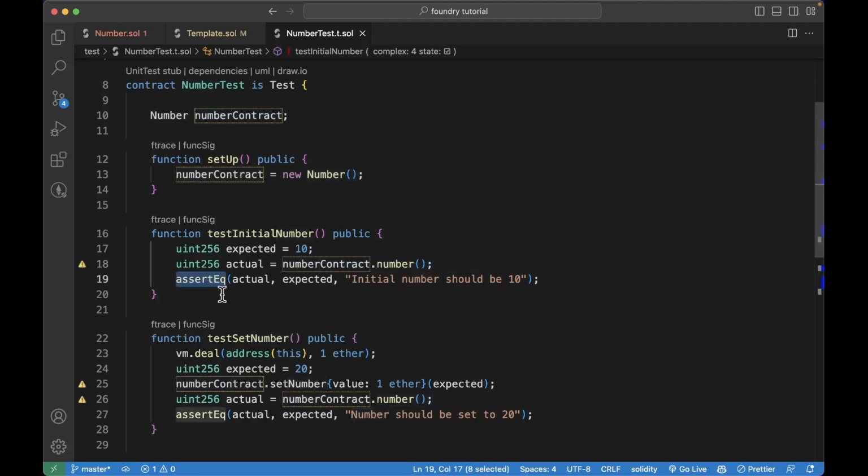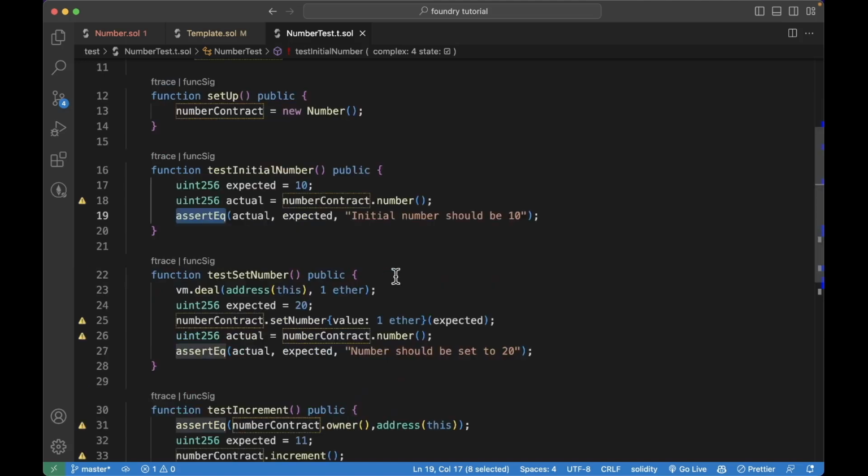Then we have this assertEq function that we get from Foundry, where we can check a value against the expected value and return an error message if this is not the case. So we have a similar thing with Hardhat. Here we are testing the setNumber function, and we'll learn here about cheat codes in Foundry.